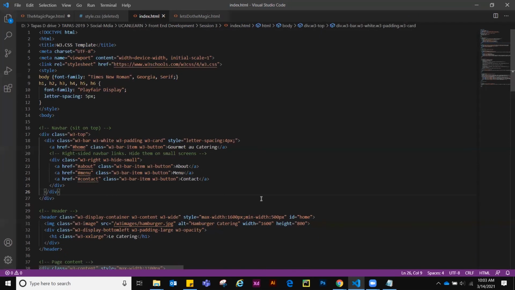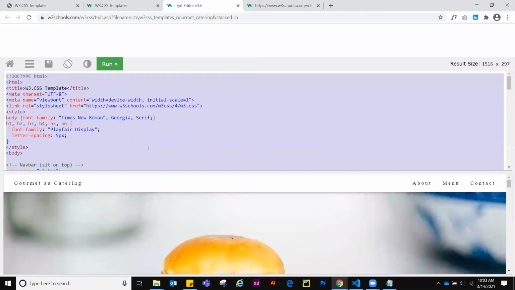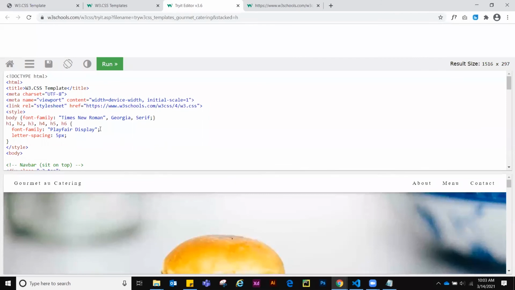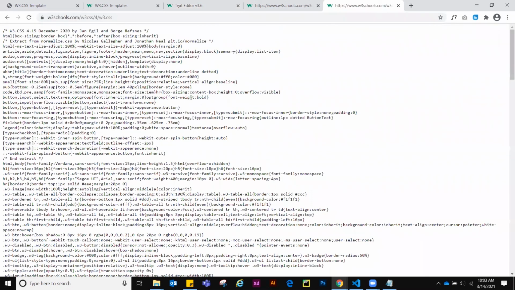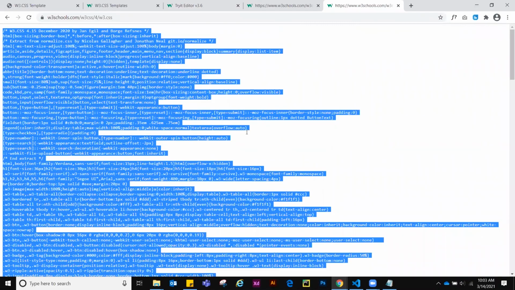Now what you have to do is go to this and see how many styles are over here. See, this is the style, right? So copy it, paste it over here, create a new file.